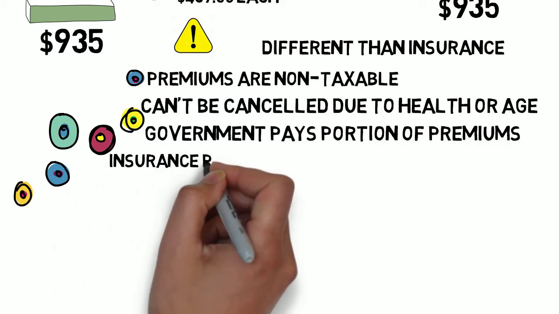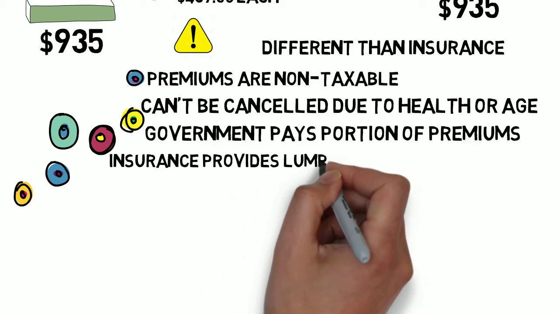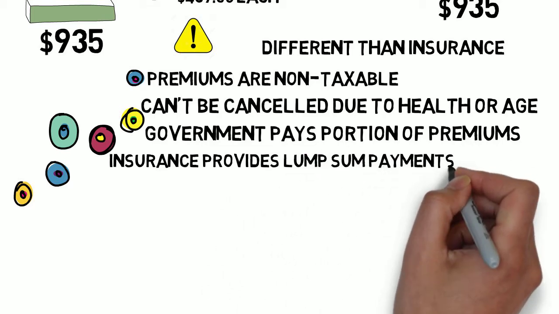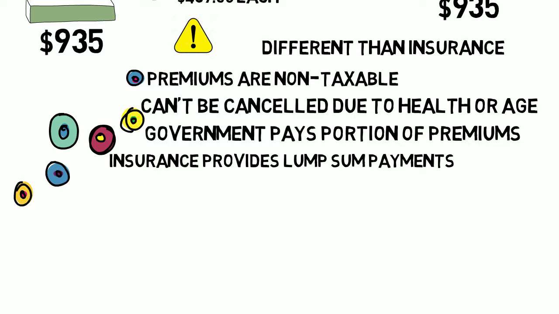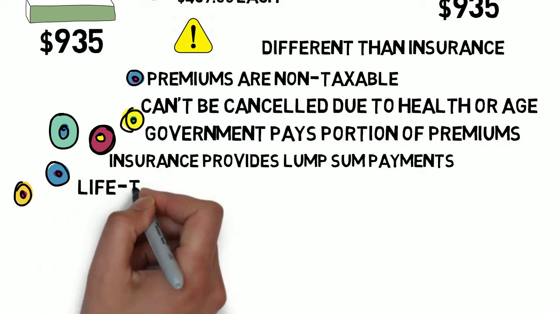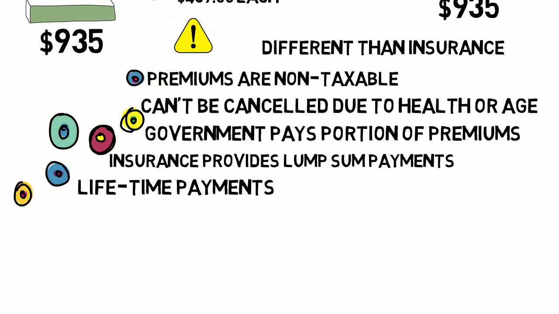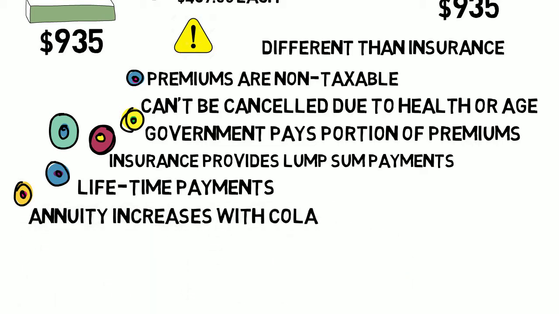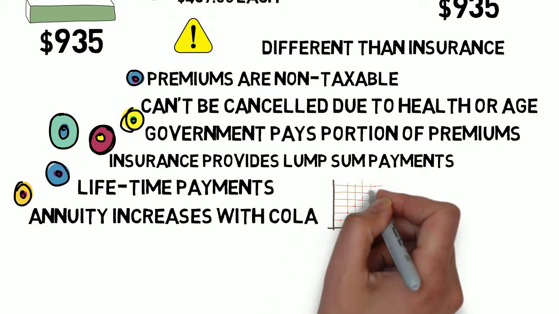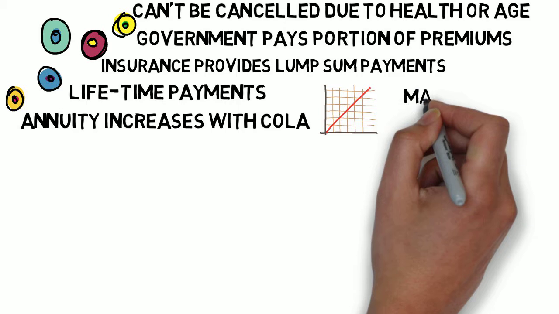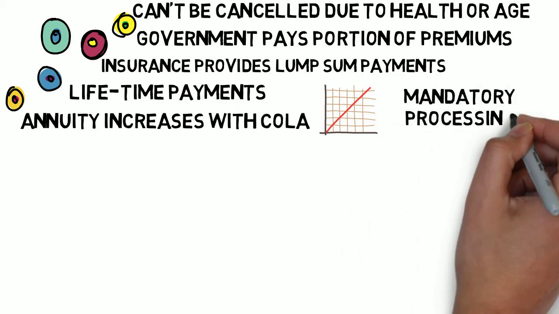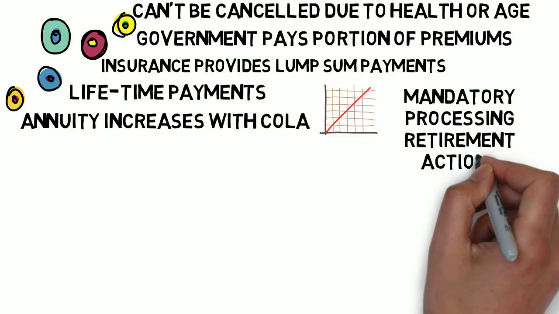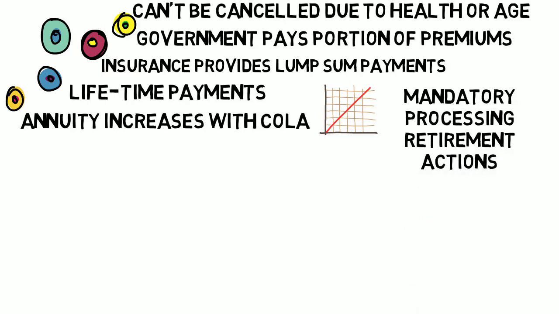Insurance provides a lump sum payout, but there is no SBP lump sum. However, when the insurance lump sum is gone, that's it. Your spouse, however, can never outlive the monthly SBP annuity. Additionally, the SBP annuity paid to the beneficiary increases with cost of living allowances, which provides inflation protection for the future. Your spouse is automatically covered by SBP at no cost to you while you are on active duty. Prior to your retirement date, you must decide whether or not to continue that coverage into retirement.